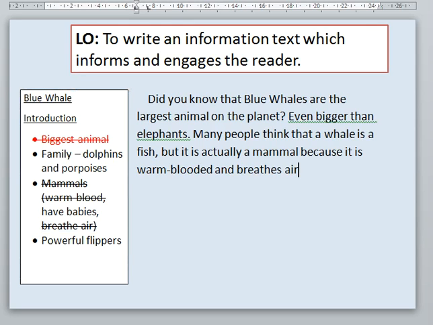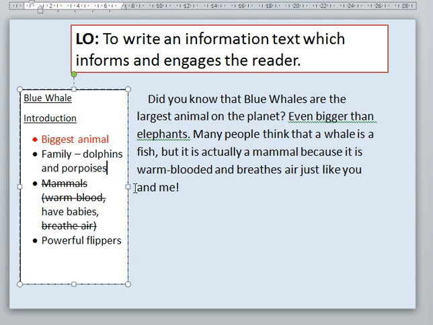Let's go back to that sentence so I can see if this works. Many people think that a whale is a fish, but it is actually a mammal because it is warm-blooded and breathes air just like you and me! I'm going for an exclamation mark to help it to engage that reader even further. Okay?